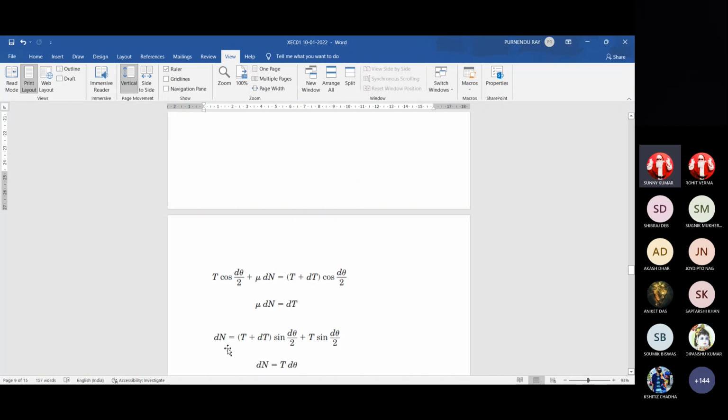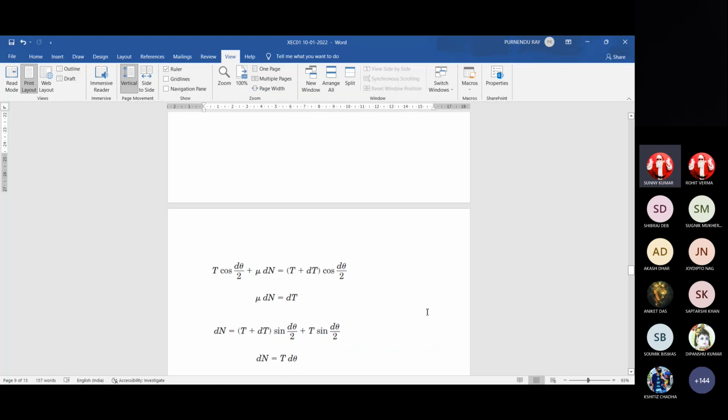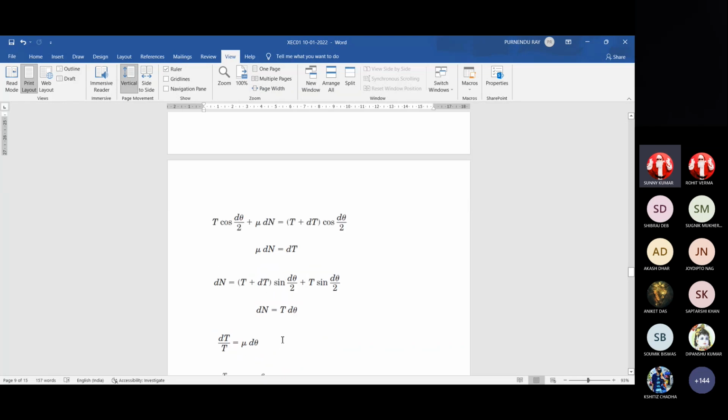The other one, in the normal direction, dN, is equal to the contribution of this in the y direction. So (T plus dT) sine half d theta plus T sine half d theta. So naturally this becomes T d theta. So T half d theta plus T half d theta, and dT is infinitesimally small, multiplied by infinitesimally small half d theta, so we can eliminate this second order infinitesimal thing. So only it is this T d theta, twice T half d theta. Now from this relation we get dT divided by T is equal to mu d theta.